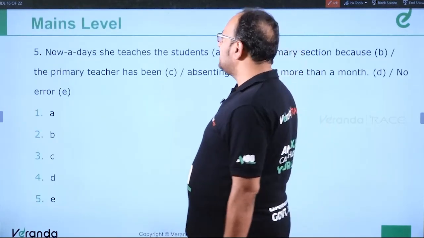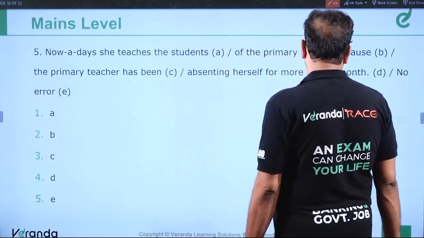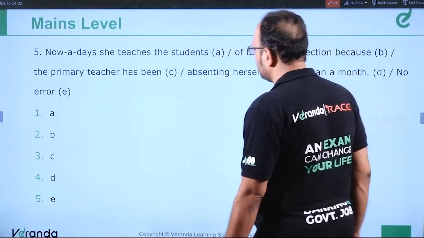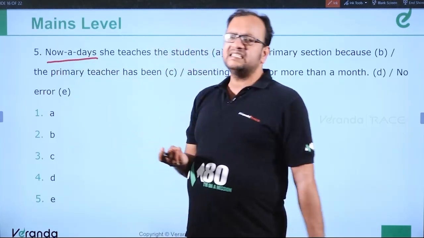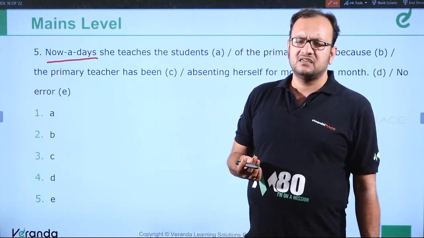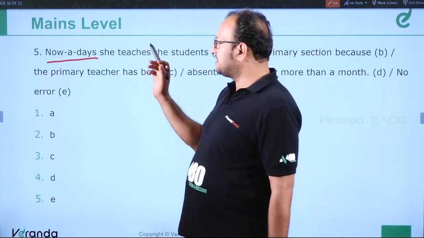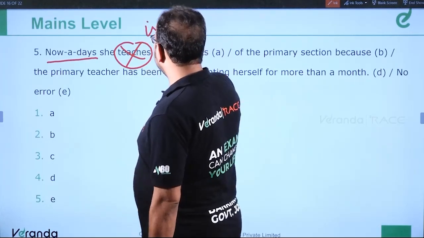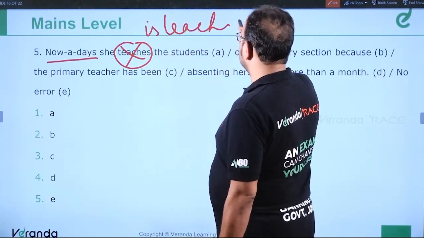Question number 5. Nowadays she teaches the students of the primary section because the primary teacher has been absenting herself for more than a month. See, nowadays, these days, currently, presently, day by day, at the moment, these take the present continuous. So it should not be teaches, it should be is teaching. She is teaching. This should be the correct answer.